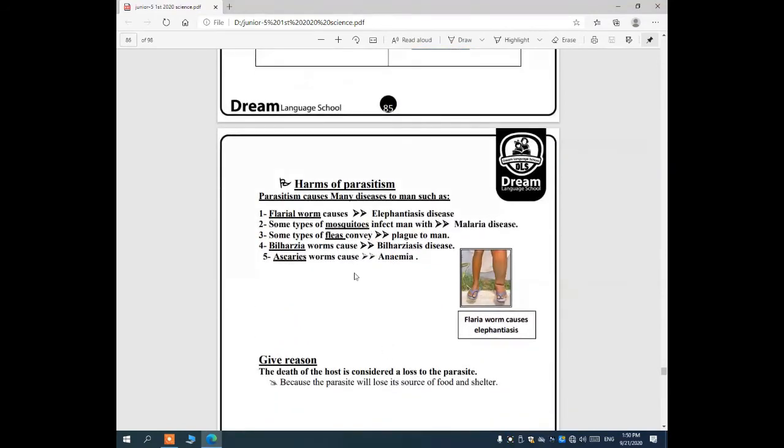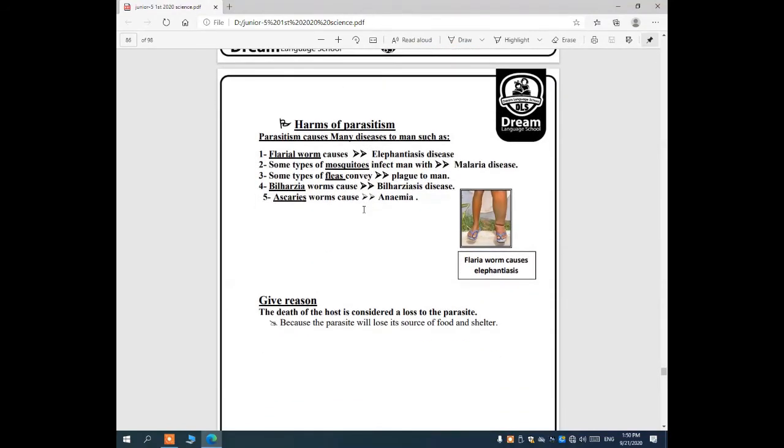What are the harms of parasitism? We said parasitism causes us diseases. So we have some worms and some diseases. Filaria worms cause elephantiasis disease. What is the meaning of elephantiasis disease? The foot of the living organism becomes like the foot of the elephant, so it's called elephantiasis disease.